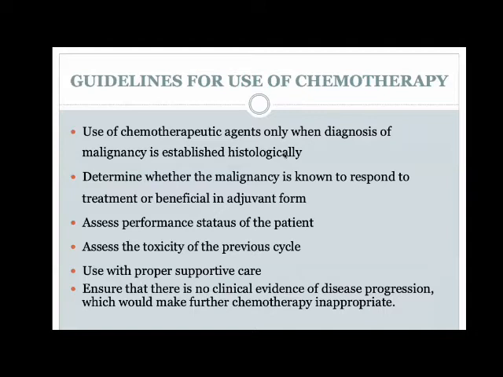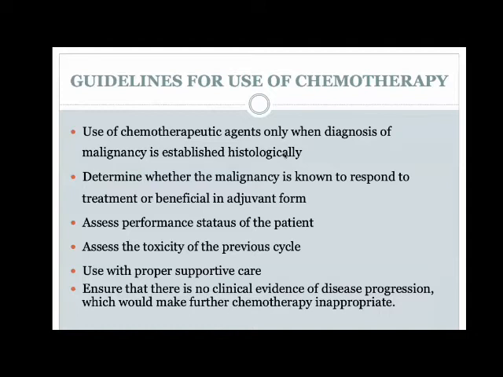See, we need to know absolutely sure what kind of tumor it is, because the chemotherapy is going to vary according to the type of tumor. It's different protocols, absolutely different diseases. You have to be sure histologically what the tumor is. The second thing is whether the tumor has been known to respond to chemotherapy, either in the neoadjuvant or in the adjuvant form. The third and one of the most important things is you have to assess the performance status